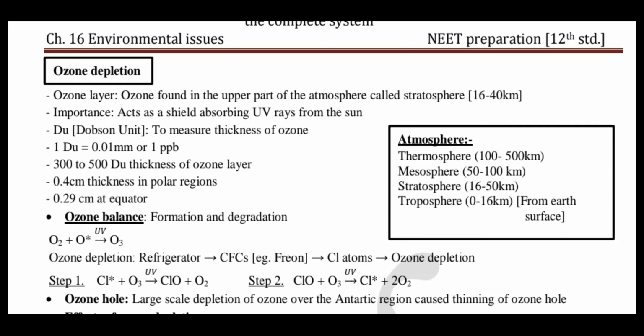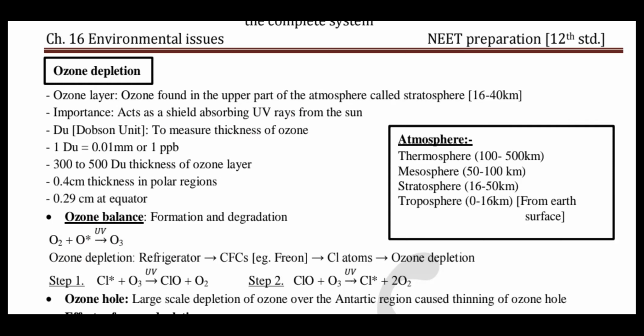But nowadays, one gas, CFC, chlorofluorocarbon, is widely used in refrigerators and air conditioners as a cooling agent. When released outside, this CFC is present in the lower part of the atmosphere, then gradually moves upward and reaches the stratosphere.